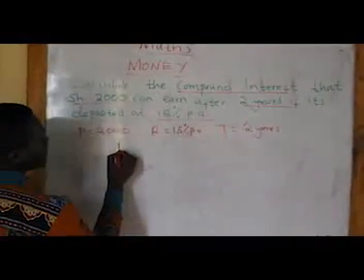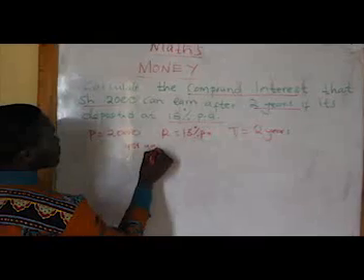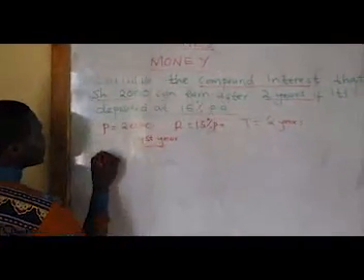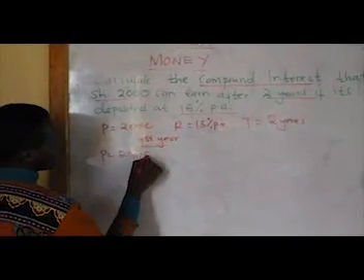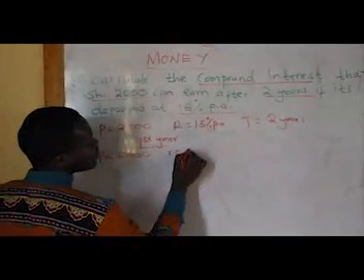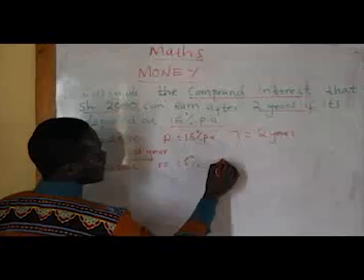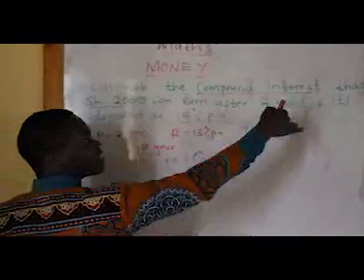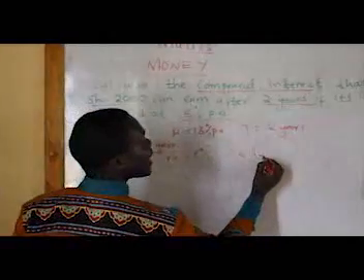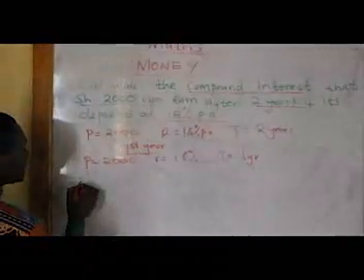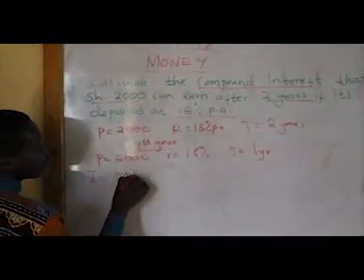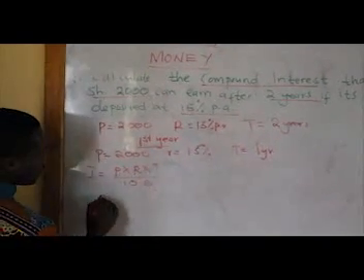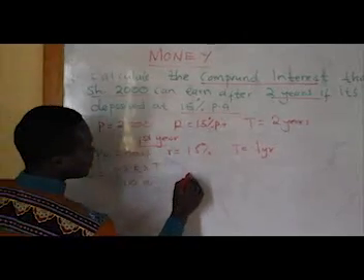So let me say, this is my first year. In the first year, this is the first time he deposited the money. The principal was 2,000 shillings. The rate was 15%. The time was 1 year, because we are calculating per year, not now 2 years. The time is 1 year. So I calculate the interest, which equals principal times rate times time over 100. So the interest is going to be,